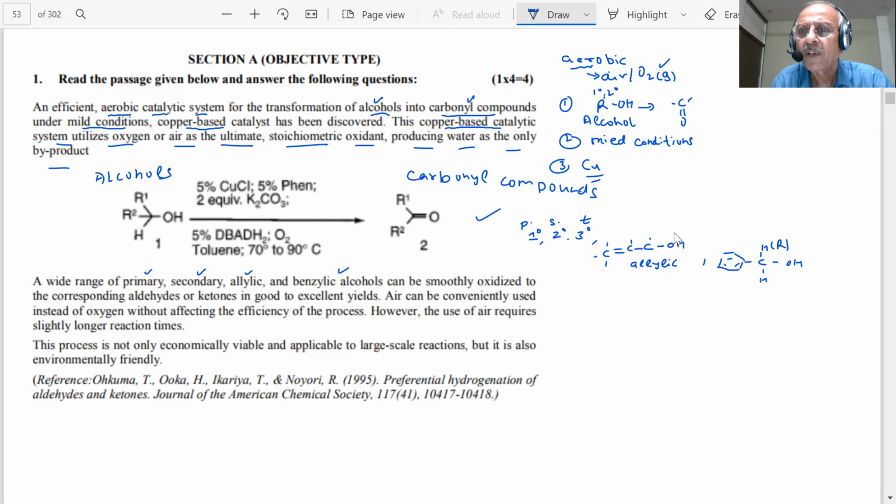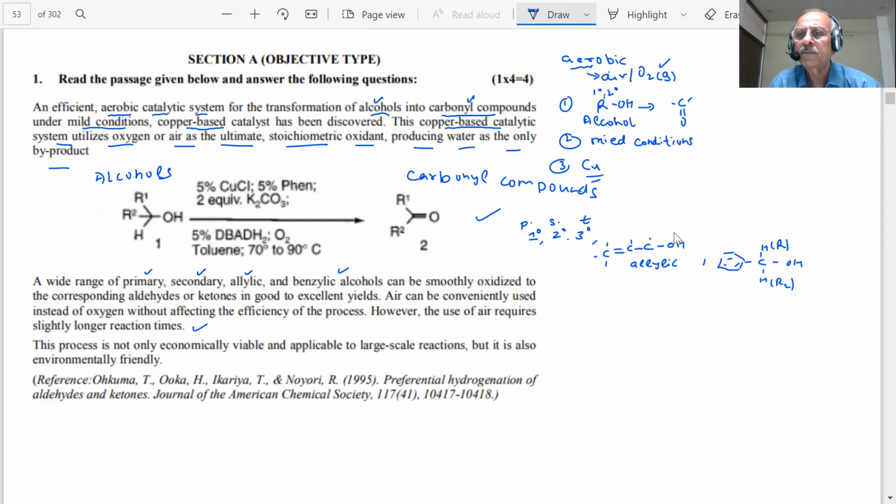We don't know. So we are aware this can be oxidized to the corresponding aldehydes or ketones. Student, air can be conveniently used instead of oxygen without affecting the efficiency. However, use of air requires slightly longer reaction times.